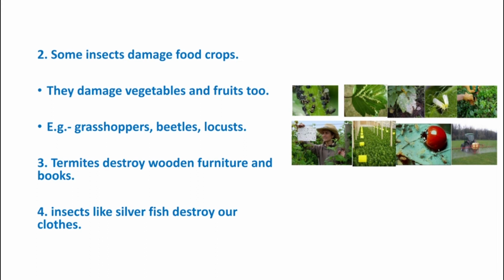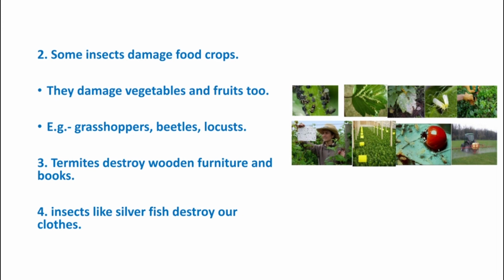And another insect is the termite. Termites destroy wooden furniture and books. One insect is the silverfish. It looks like a fish and it is silver in color. And they are often found in our clothes, inside the cupboard or the boxes. They destroy our clothes.